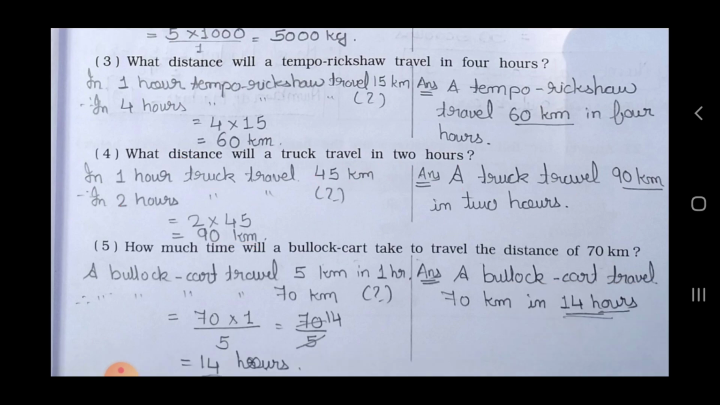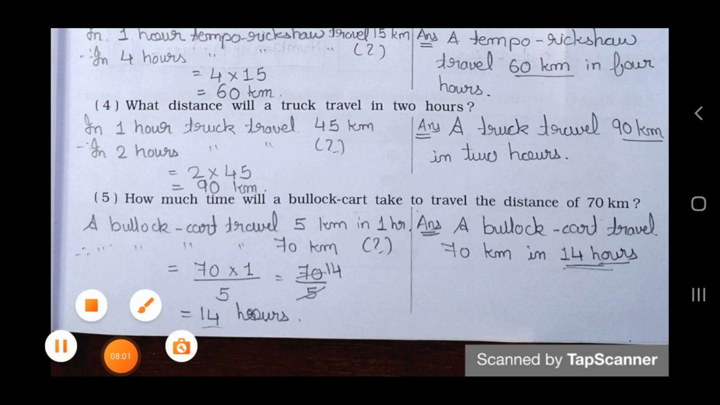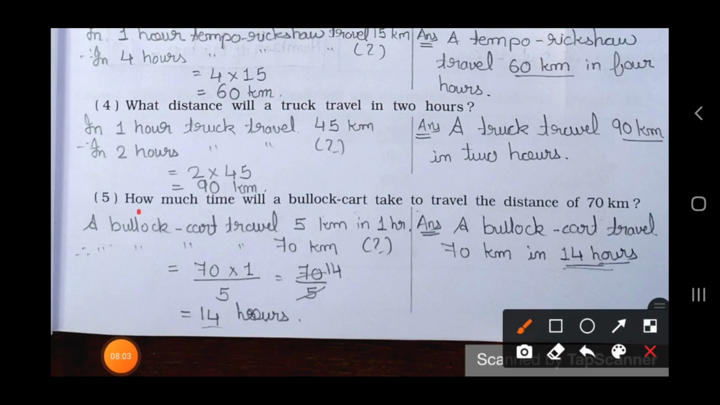Now see the fifth question. How much time will a bullock cart take to travel the distance of 70 kilometers? 70 किलोमीटर ट्रैवल करने के लिए वो कितना टाइम लेता है? Now see here, they ask about the time. The kilometers are given, किलोमीटर दिया है और आपको find out करना है time.